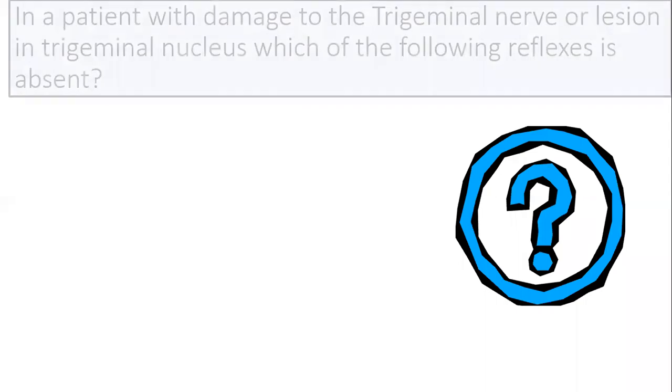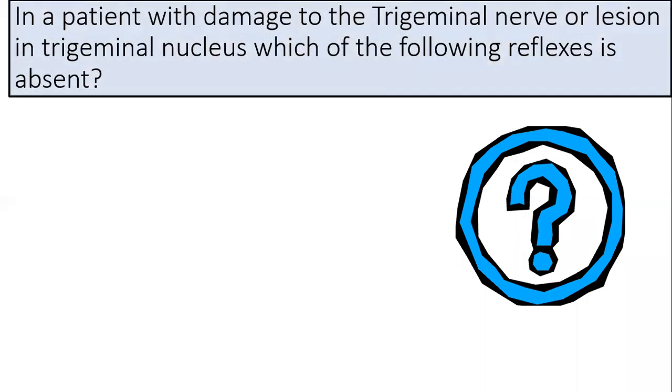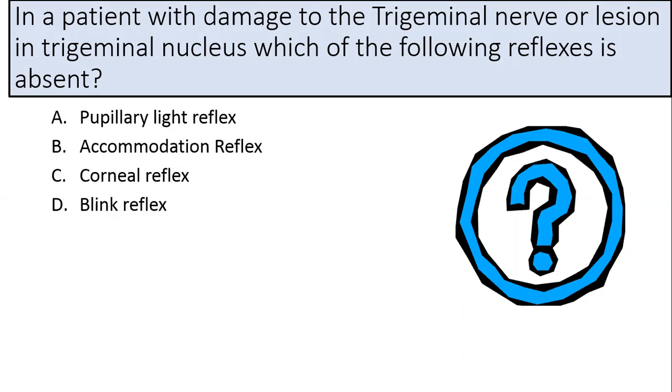Hi everyone. Before moving to the topic, let us try to answer a question which says that in a patient with damage to the trigeminal nerve or lesion in the trigeminal nucleus, which of the following reflexes is absent? The options are the pupillary light reflex, the accommodation reflex, corneal reflex, and blink reflex.